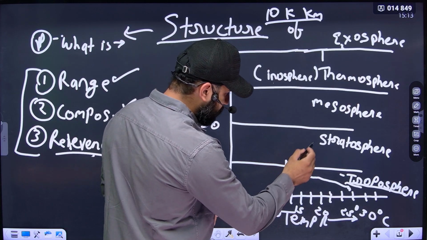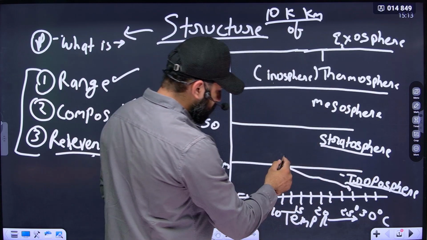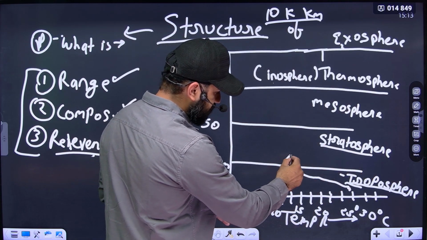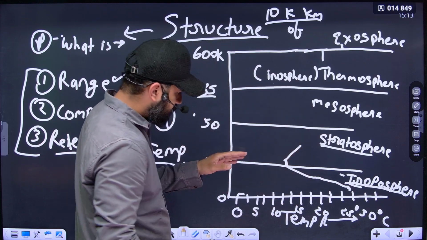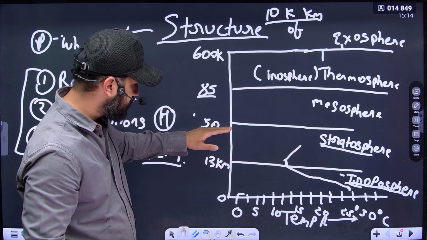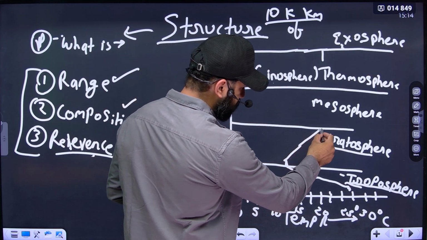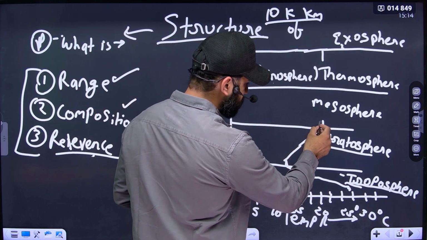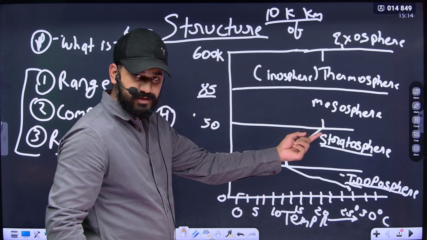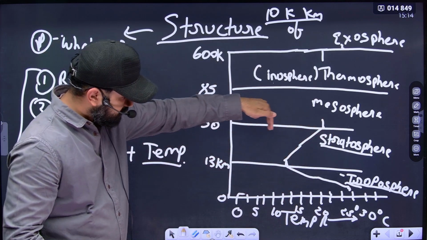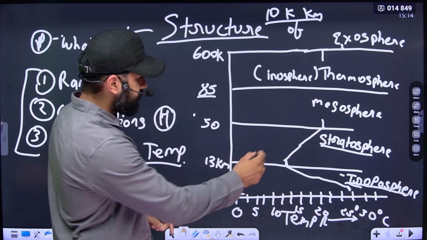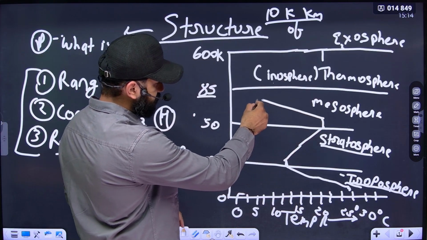When we come to the stratosphere, within the stratosphere temperature starts increasing as we move in height. The temperature starts increasing, this is the range. Then again constant. Again in the mesosphere temperature starts decreasing. So decrease means it moves towards 0 degrees Celsius. Here it is moving.